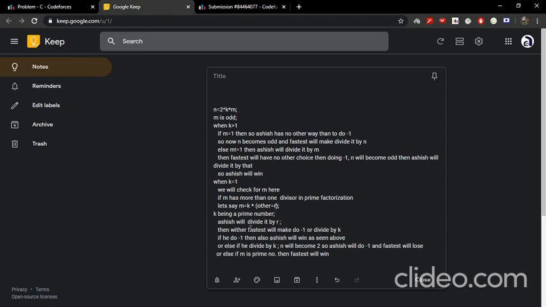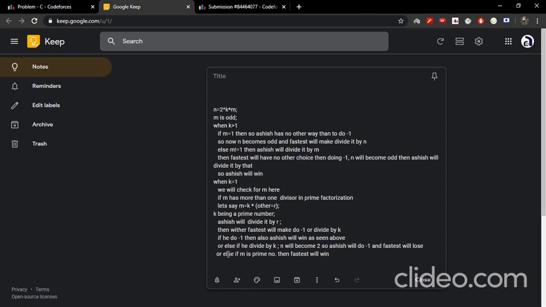If he subtracts 1, then the number n will become odd and Ashishgup will win from it, as I have already told you before. Or else, if he divides it by k, then n will become 2, and again Ashishgup will win, as we have seen in the base case. So this is the case when m is not a prime number.